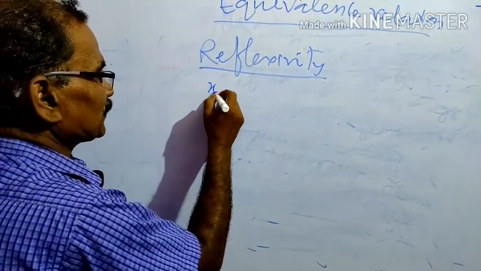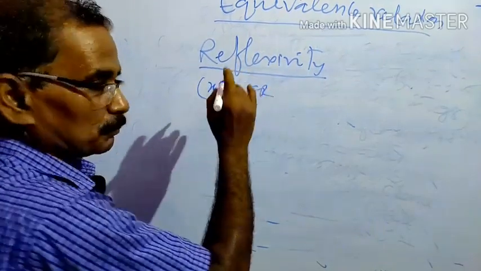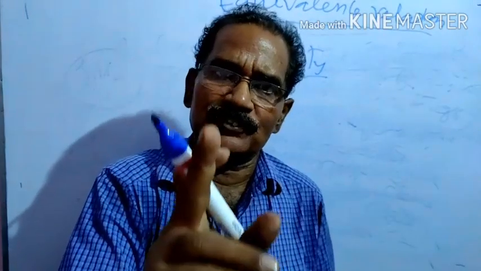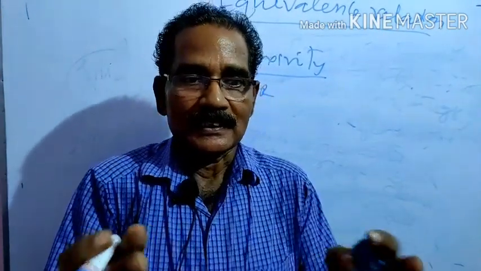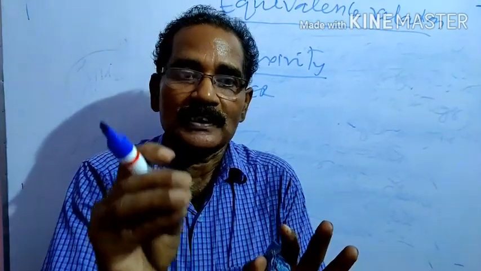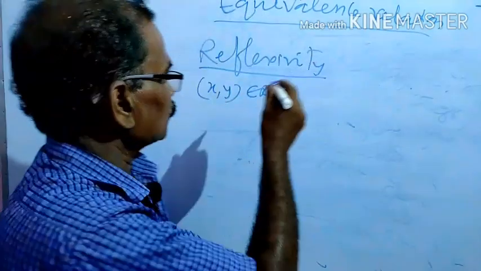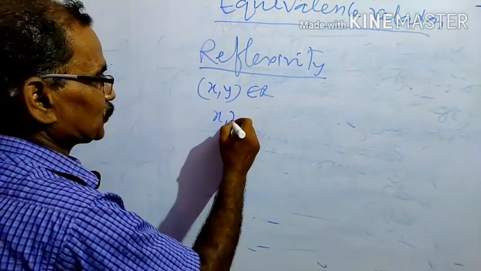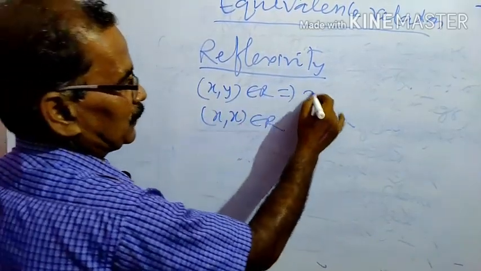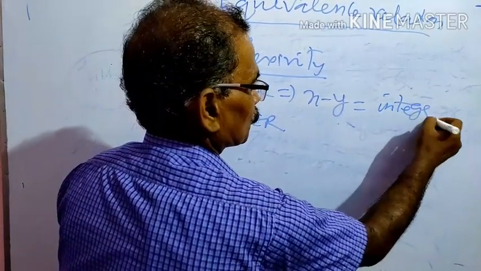So suppose x, y belongs to R, but in the case of reflexive relation is very selfish. That is, there is relation to itself. That is, A is related to A. Therefore we take x belongs to R. Since x, y belongs to R, therefore x minus y is an integer.